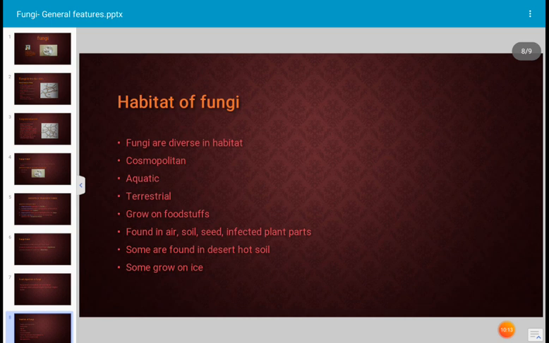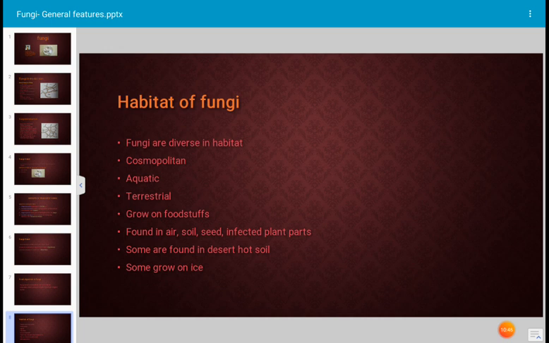Next, habitat of fungus. Fungi are diverse in habitat. Diverse in habitat means a range, a variety of habitats. Fungi can grow in different environments and different types of habitat. They occur everywhere. Such habit of the fungus is described as diverse.